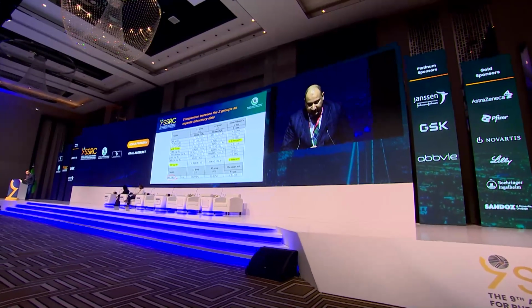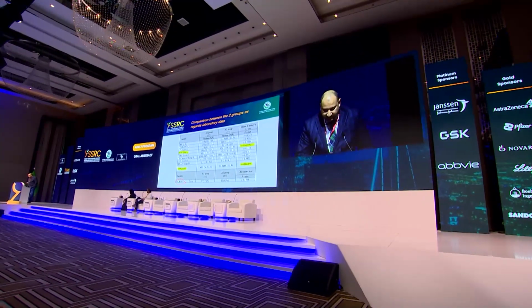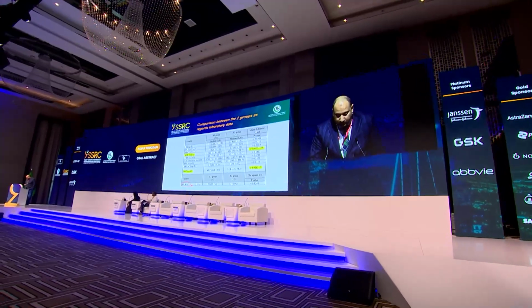The comparison between the two groups regarding the laboratory data showed a highly significant increase in the ESR and MIF level in the progressor group compared to the non-progressor group. And surprisingly, HLA-B27 had no effect, and this may be because HLA-B27 plays an important role in the extraspinal or extra-articular manifestations other than the spinal manifestation.